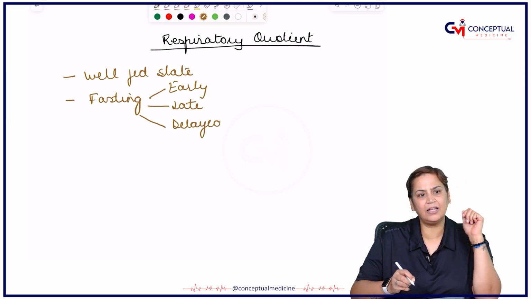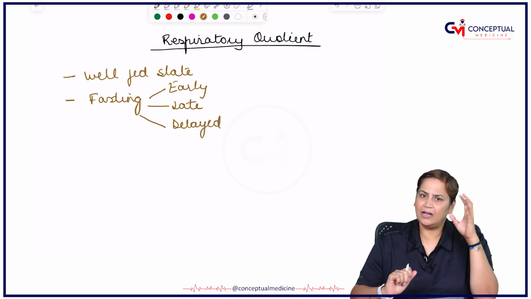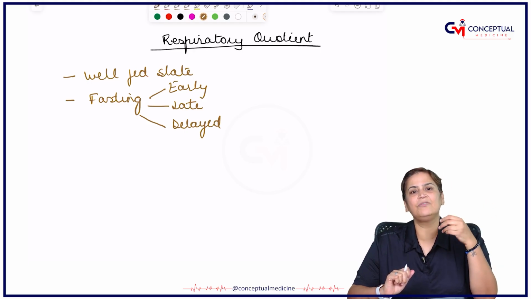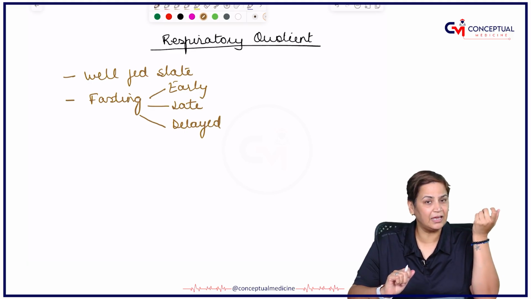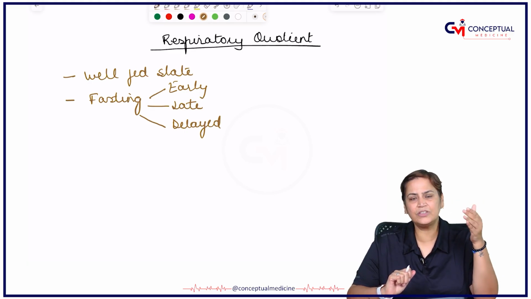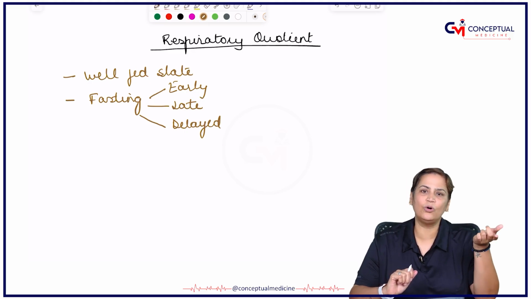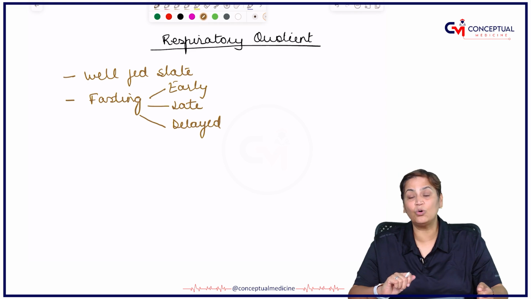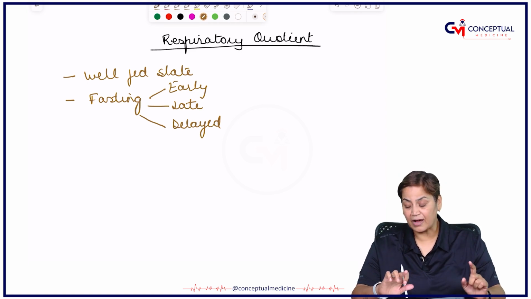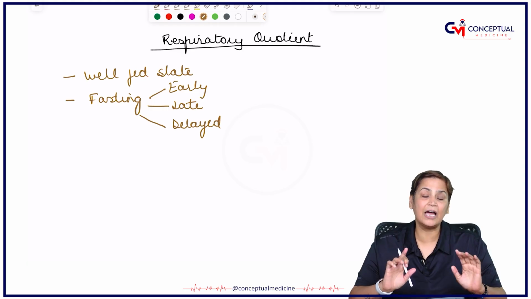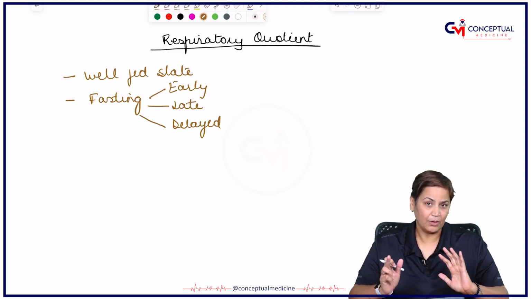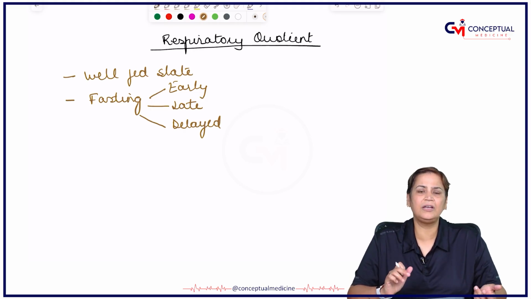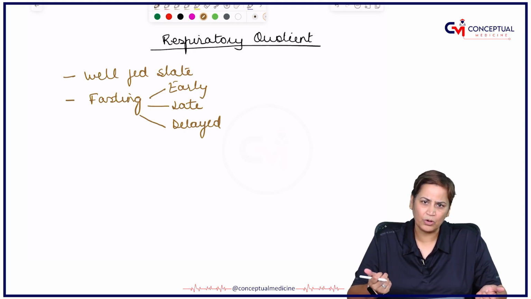Just after having dinner, when we sleep, our heart and brain are still active during the night. So what is the source of energy when we are sleeping, because we are not eating anything? At that time the glucose stored in the form of glycogen will undergo breakdown to give energy to the body. That is why whenever we have to estimate glucose in the serum, it is always a fasting sample, and it has to be collected after 10 to 12 hours of fasting. These are very important and very useful in the diagnosis of many important diseases.